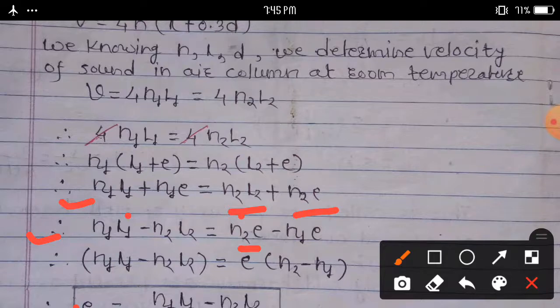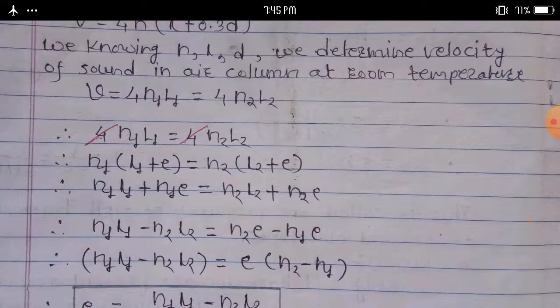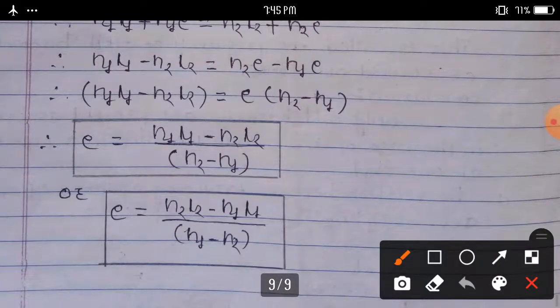Then n1 L1 minus n2 L2 is equal to, taking e common, e outside the brackets, remaining n2 minus n1. We find e is equal to (n1 L1 minus n2 L2) upon (n2 minus n1), or we can write this as e is equal to (n2 L2 minus n1 L1) upon (n1 minus n2).